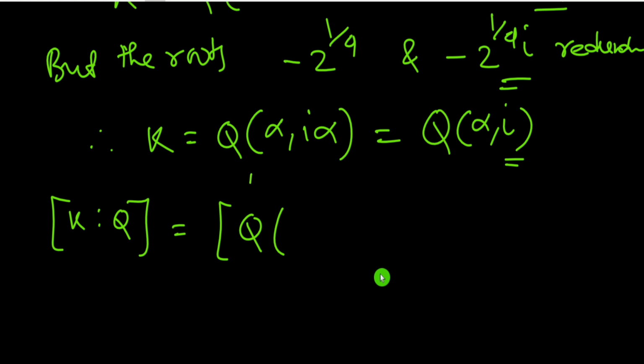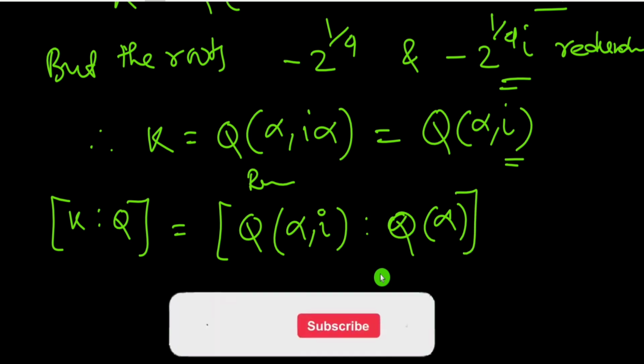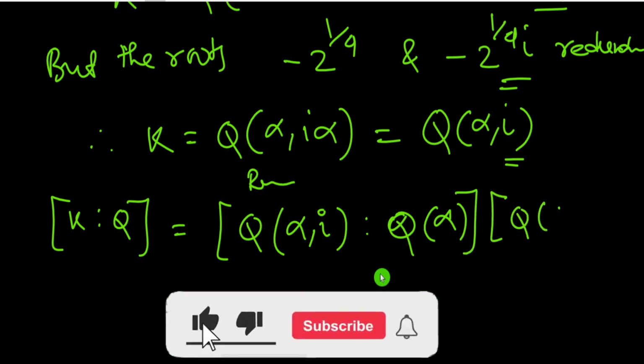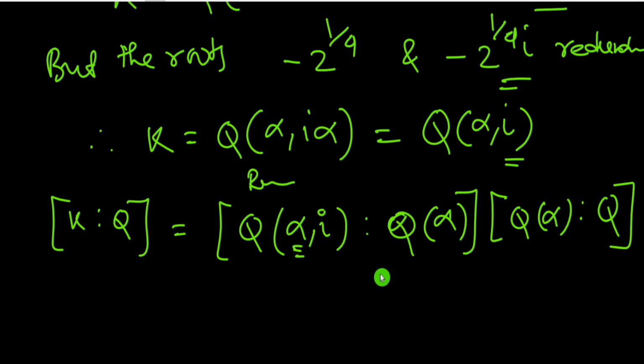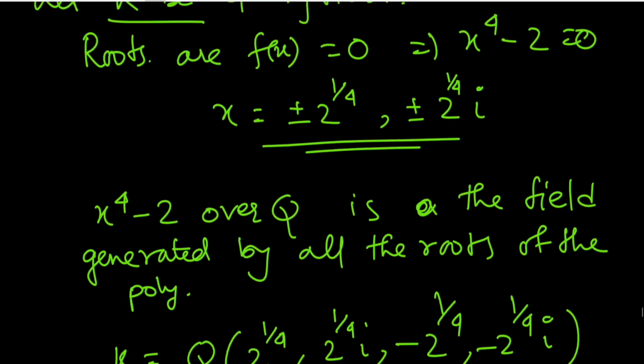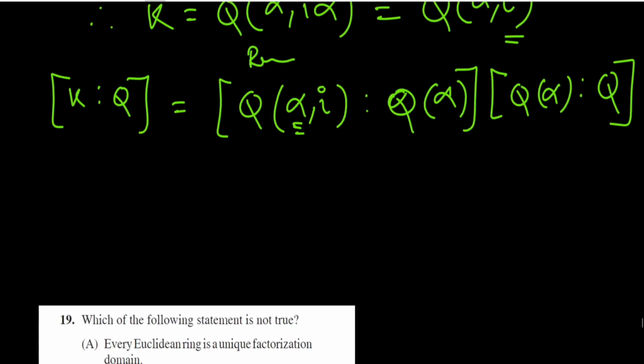Suppose I take the roots as alpha, so we can write this as alpha i over Q, where alpha is a root. These are the four roots.